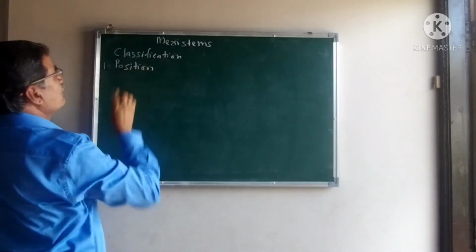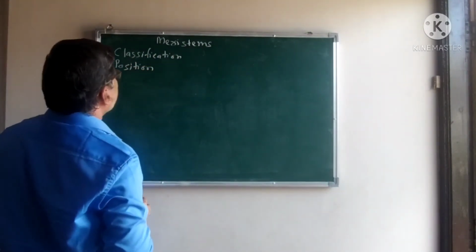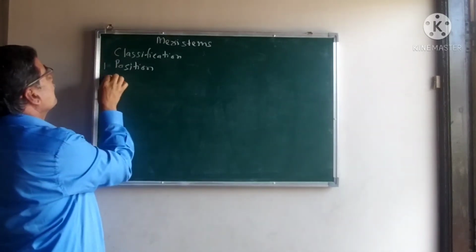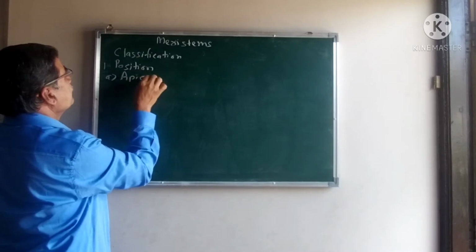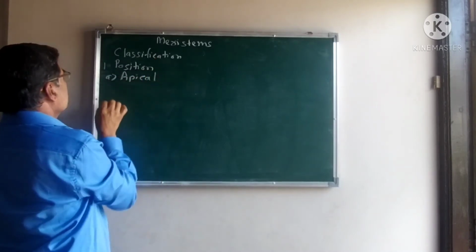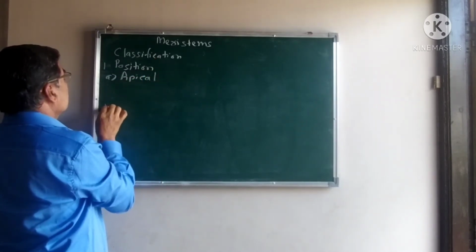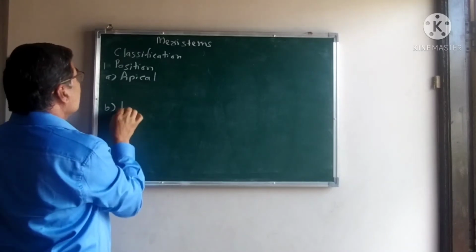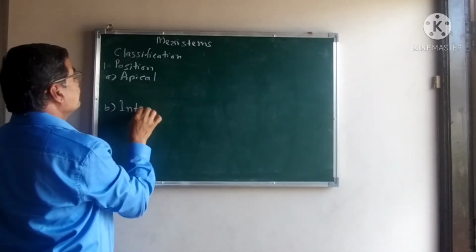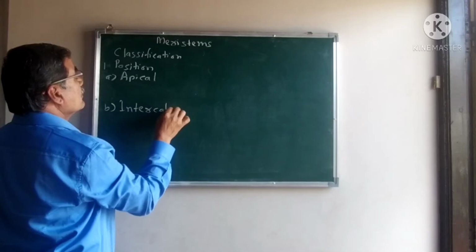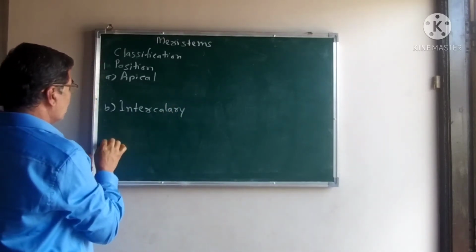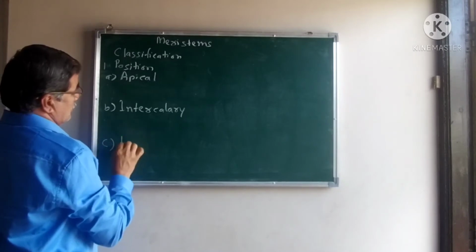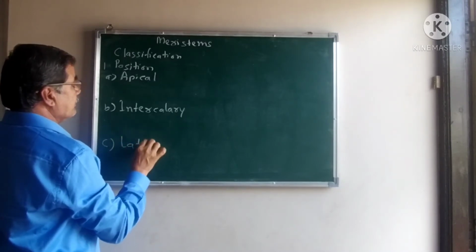On the basis of the positions of the meristems, they are categorized into the apical meristem, secondly intercalary meristem, and third one lateral meristem.